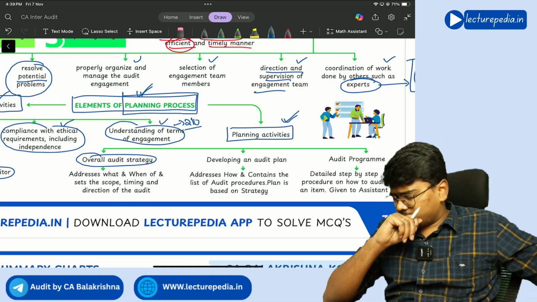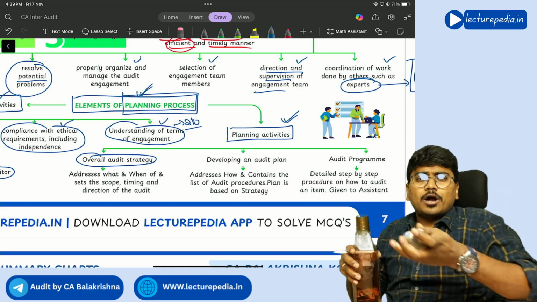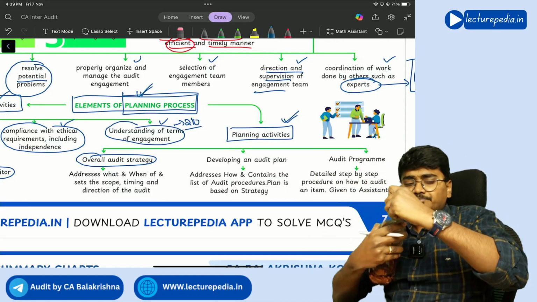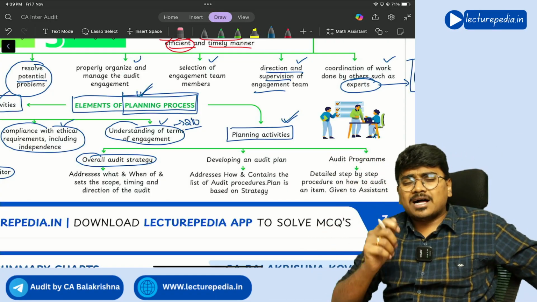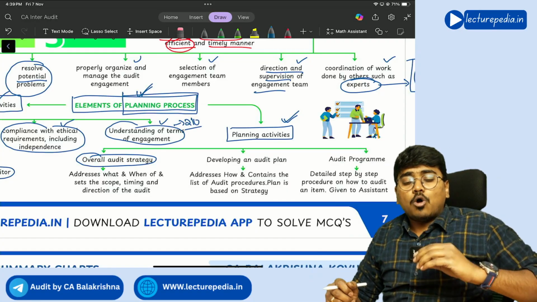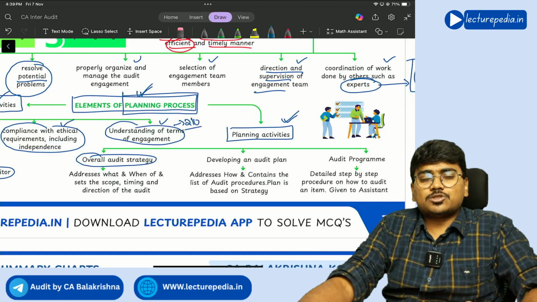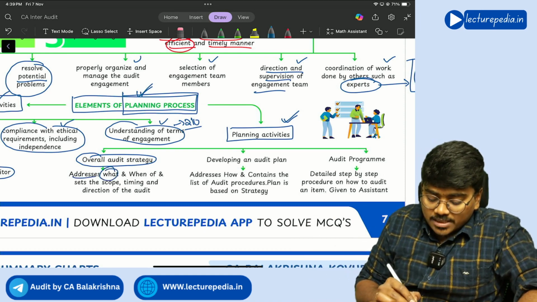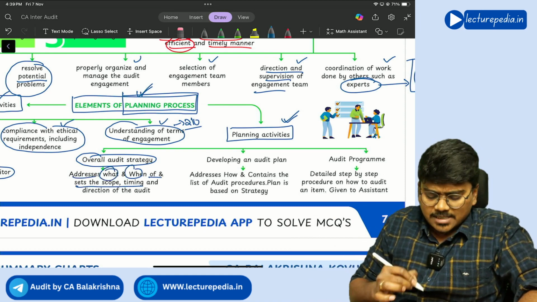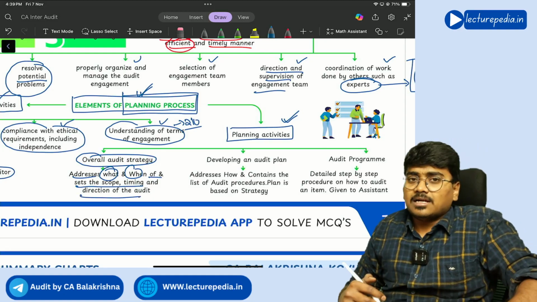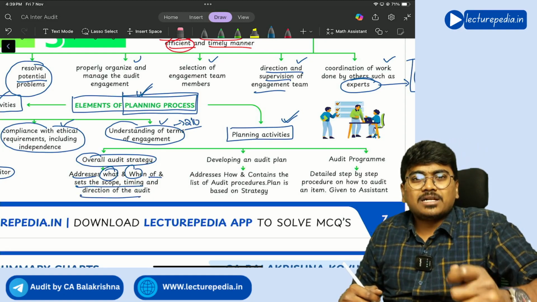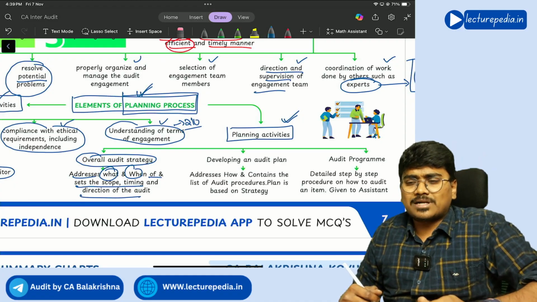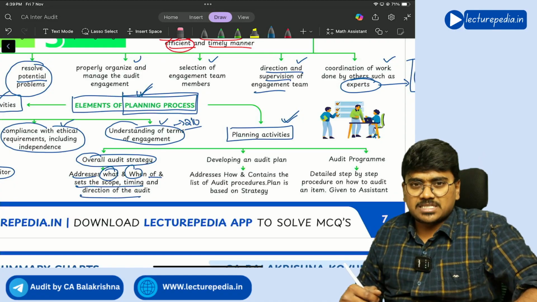Overall audit strategy will give you answers to two questions: what has to be done and when it has to be done. It addresses the what and when, and sets the scope, timing and direction of the audit. So what and when will be answered by the strategy. I will also give you an example. Once I discuss the plan also, I will give you an example.